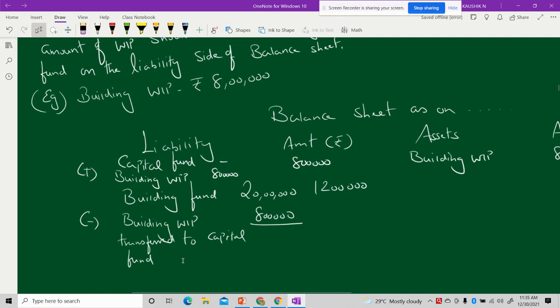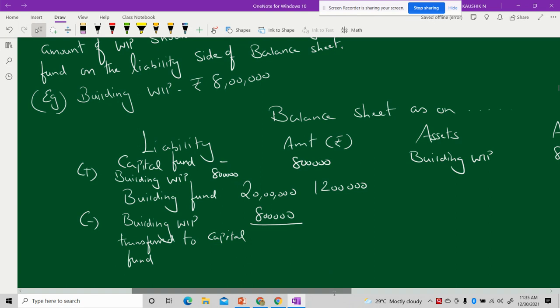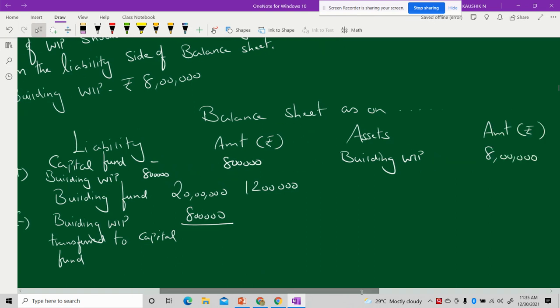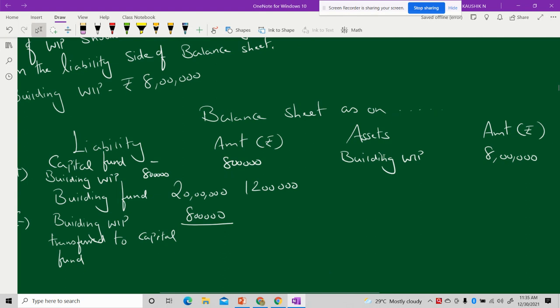And now this 8 lakhs should be taken up to the asset side of the balance sheet as a second step. So building work in progress 8 lakhs. And the third step, finally, this 8 lakhs should be added with the capital fund, where it will be mentioned as capital fund plus building WIP, that is transferred from building fund.